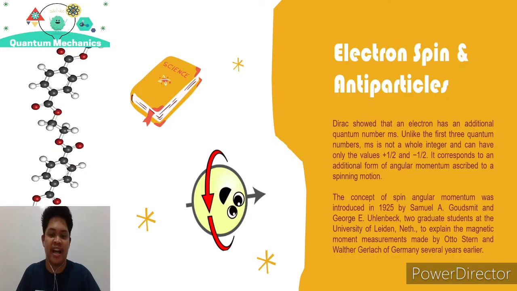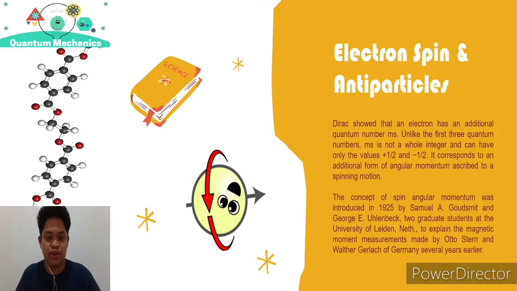In quantum mechanics, we also have the electron spin, and Dirac proved that an electron has an additional quantum number ms. Paul Dirac is the author of the quantum theory of electrons, and before this was called the electron spin, it was the Dirac equation. Here it was discussed that the ms corresponds to the additional form of angular momentum ascribed to the spinning motion.